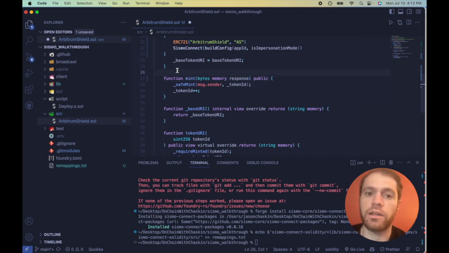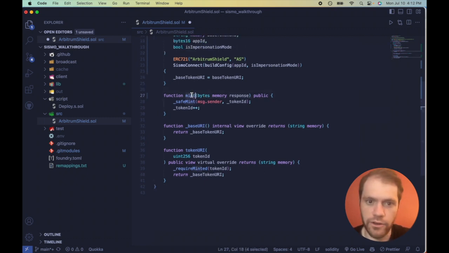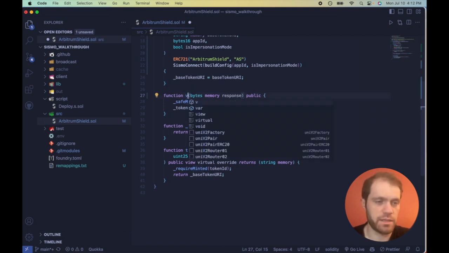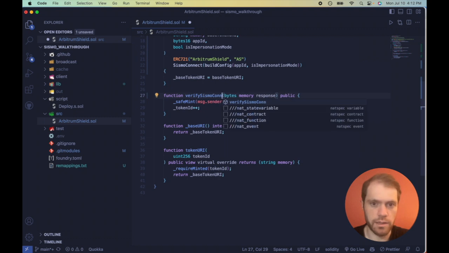The front end is going to create a ZK proof on the client side and then send it into our smart contract. And then we want to do some sort of verify function to verify that this proof is correct. And if it is correct, then they're allowed to mint. If it's not, well, sorry, no Arbitrum Shield for you. So let's change the name of this mint function to be something more descriptive. In the docs, they have Sismo Connect response, and I like that.